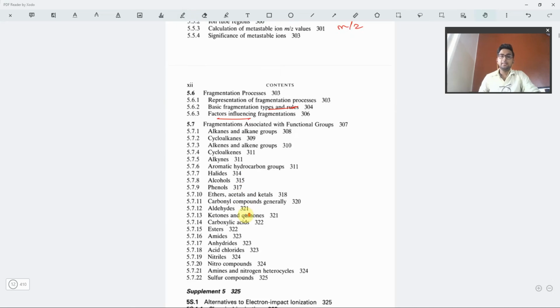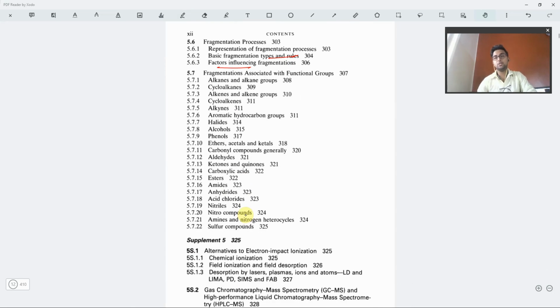Okay. Now the most important part of m/z, that is the fragmentation associated with functional groups. So for any functional group which is in front of you, how will that functional group be dissociated, and what will the m/z value be in regards to that functional group.